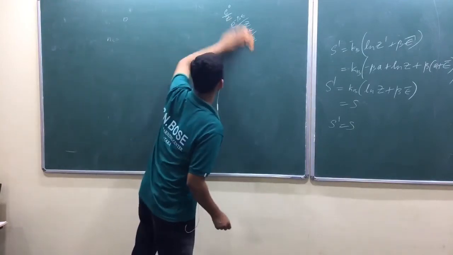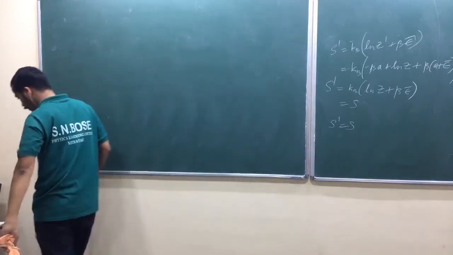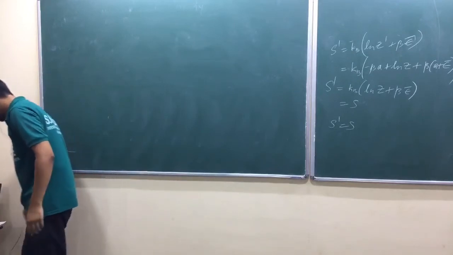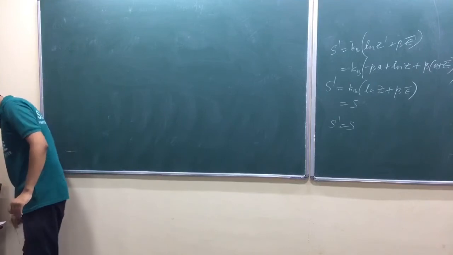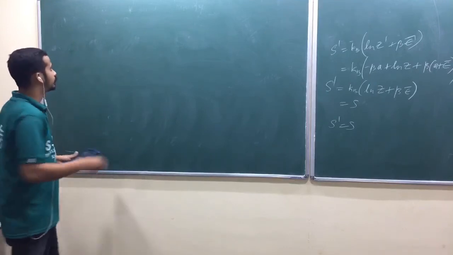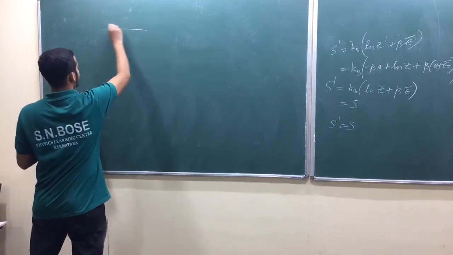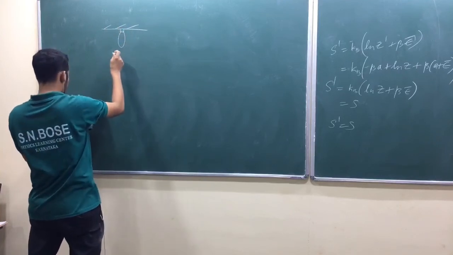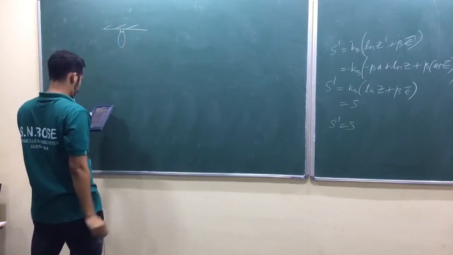Now the hanging chain problem, okay? Hanging chain problem, find the partition function and all, okay? The upper end of the hanging chain is fixed while the lower end is attached to a mass m. Is that okay? So the upper end is fixed here. So it will be like this. The chain will be like this.